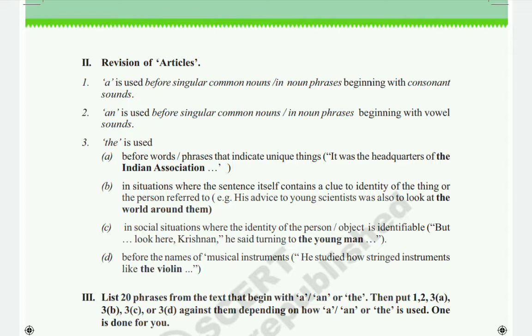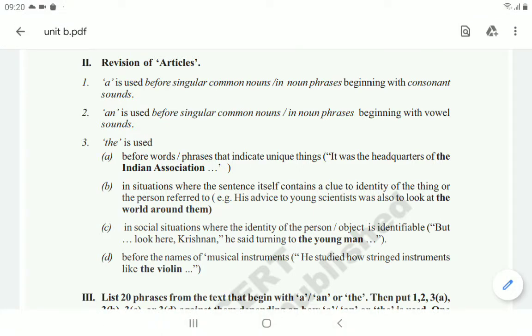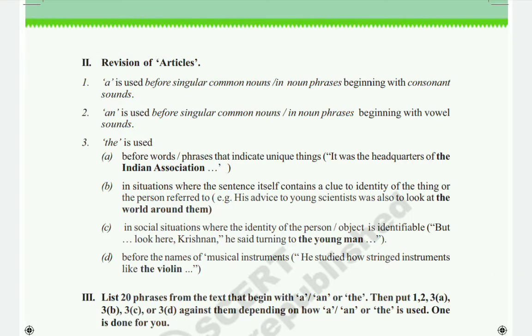Okay, so like that, whatever the unique things will be there, before these unique things we can use the word the as the article. Okay, and second situation, in situations where the sentence itself contains a clue to the identity of the thing or the person referred. So in a particular sentence where we have the clue to identify any particular place or any particular person, there we have to use the also.